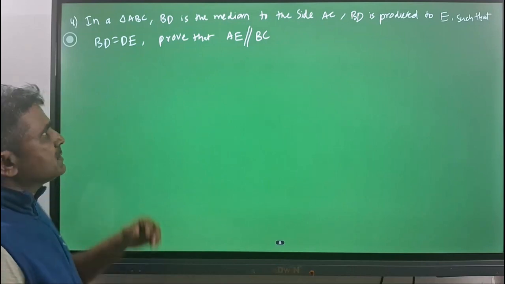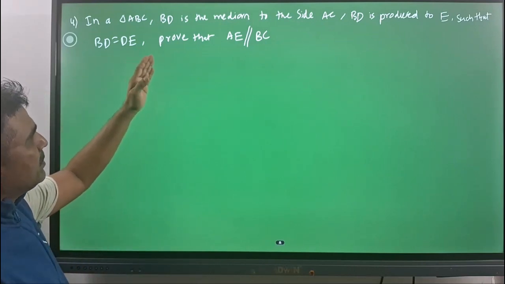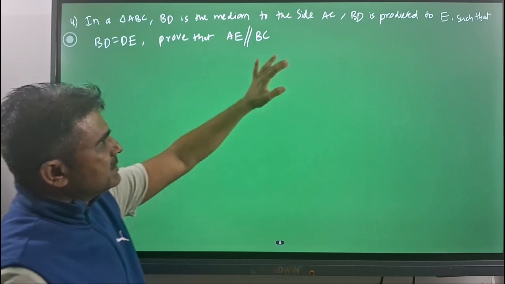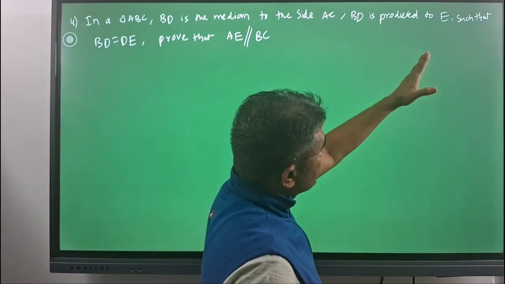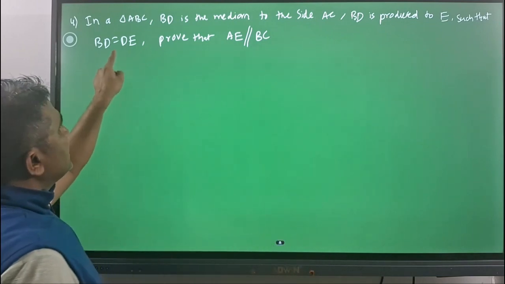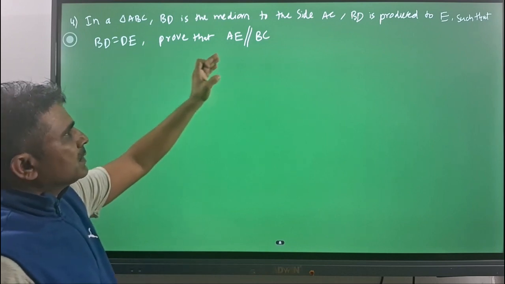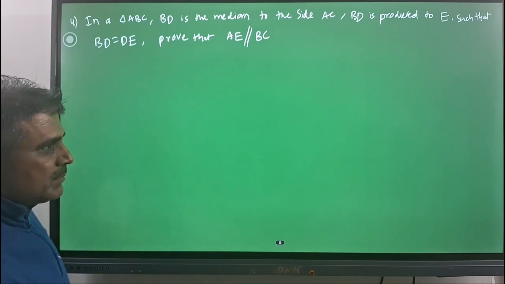Our next problem is: in a triangle ABC, BD is the median to the side AC. BD is produced to E such that BD is equal to DE. Prove that AE is parallel to BC.